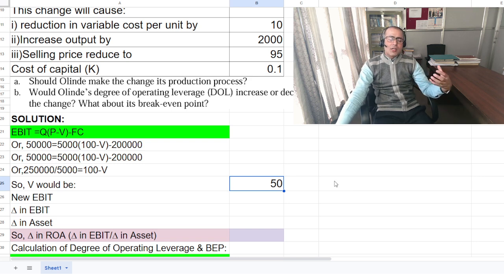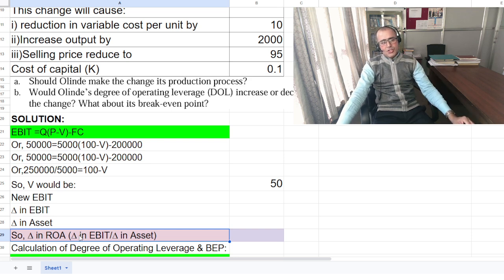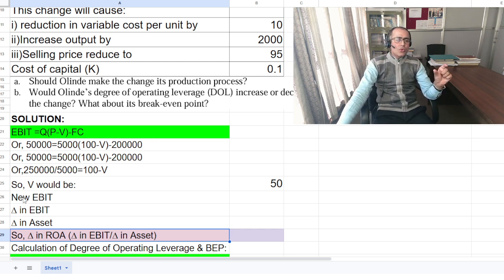Actually you are going to take a decision whether it would be good to change the production process or not. Then as a financial analyst, you are going to find the expected change in return on assets, that is change in EBIT divided by change in assets. Okay, so the new EBIT you need to find here.